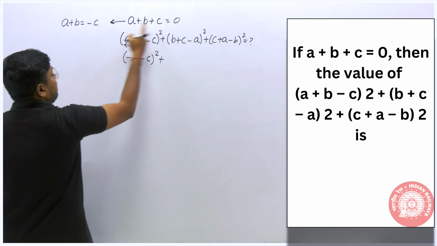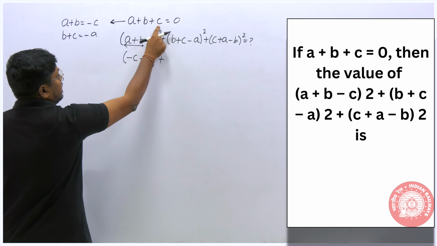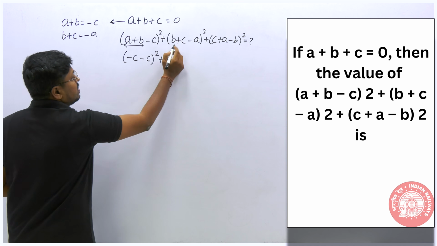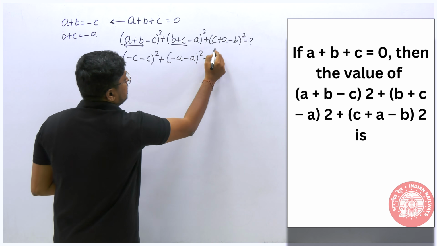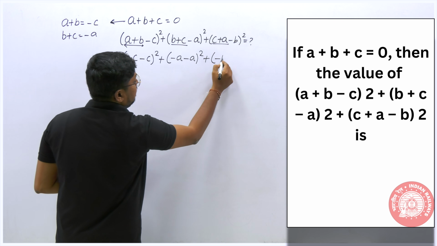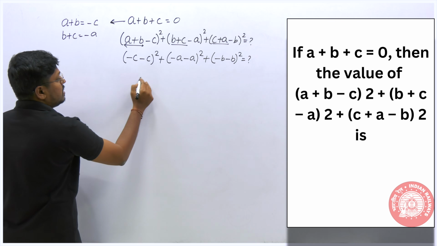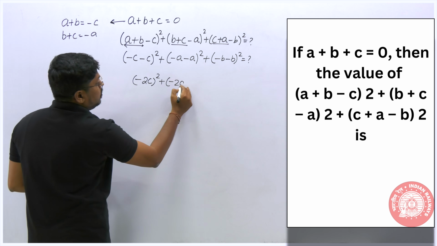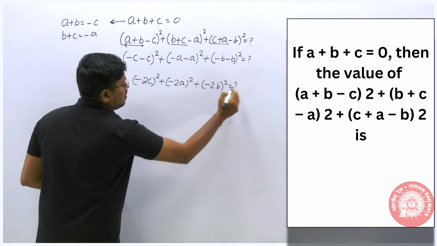So second, B plus C. B plus C is equal to minus A. When we bring this A to the right-hand side, it becomes minus A. So instead of B plus C, minus A the whole square. Similarly, C plus A will be minus B the whole square, is equal to question mark. So this will be minus of 2C the whole square, minus of 2A the whole square, minus of 2B the whole square, is equal to question mark.